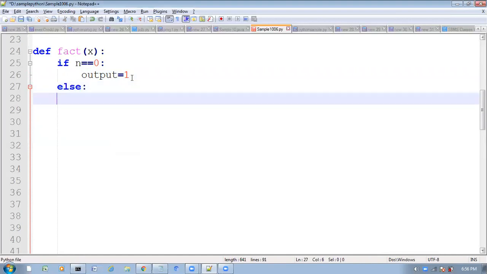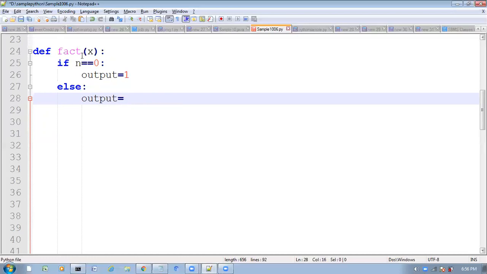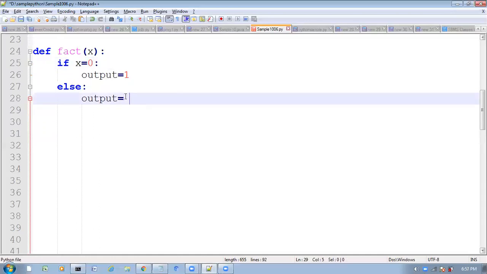Inside the else part, output is equal to x into factorial of x minus 1.